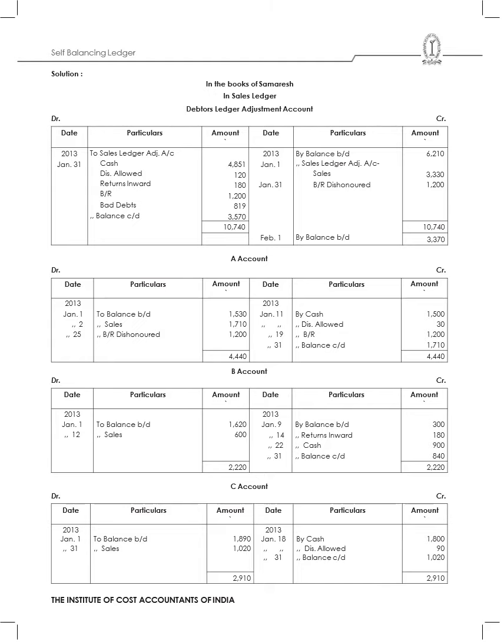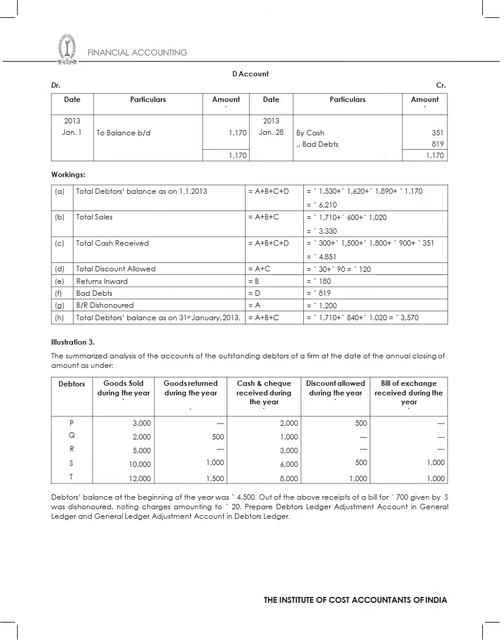So in the case of C's account, what I will do: to balance brought down 1890, and then I'll record to sales, which is 1020. Then on the credit side, by cash 1800, by discount allowed 90, and then by balance carried down, which is 1000. Complete. Then I'll go to D's account. In the case of D's account, I'll have to balance brought down, which is 1170, that's pertaining to D, and then by cash 351, by bad debts 819.